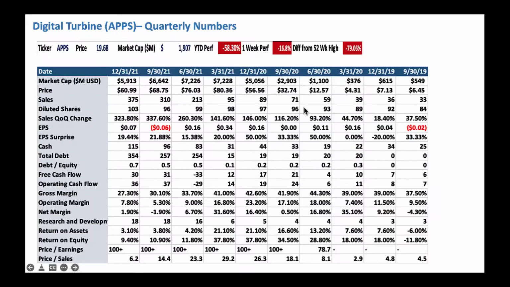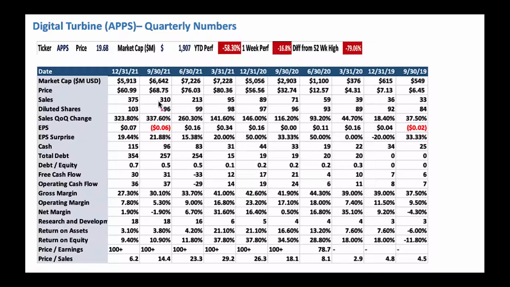All right, now let's jump in here and look at the quarterly numbers. From a numbers perspective, right now the stock price is $19. Back on 12/31, it was $60. Look at the drop here. This stock is cut by 1/3 or so. That's why at this time it's completely beaten down. And the stock price was $80 back in 2021, so look at that price drop. After all, these growth stocks are taking a big hit after the inflation. That's why this one is also coming down big time here.